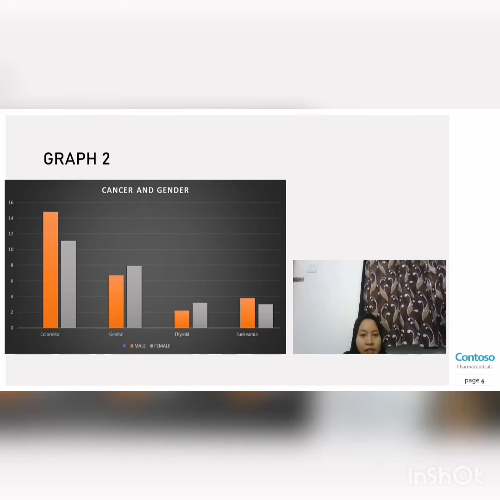Colorectal cancer usually affects those 50 years and over, but that does not mean that people under 50 are not affected by the disease. Second, genital cancer. From this graph, it shows the highest in women.